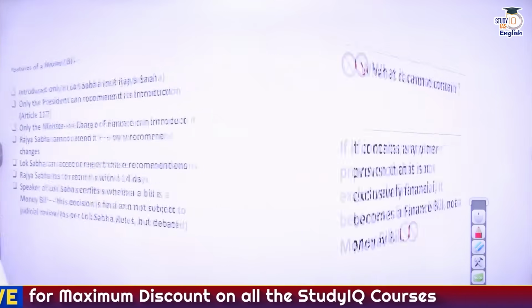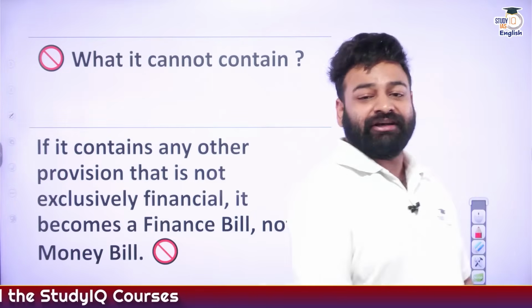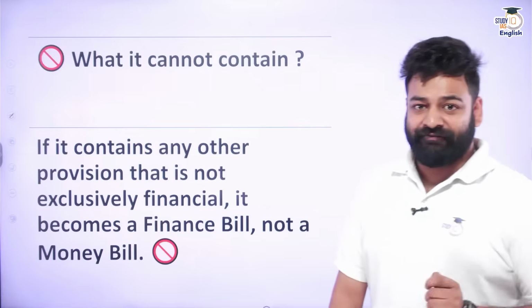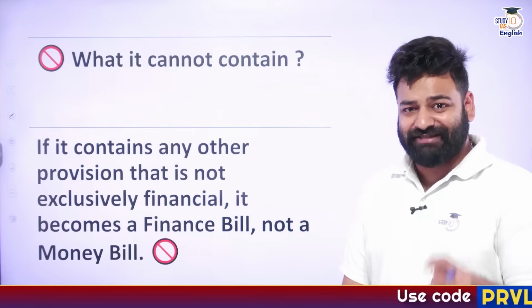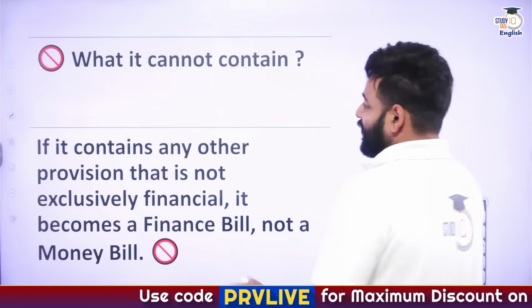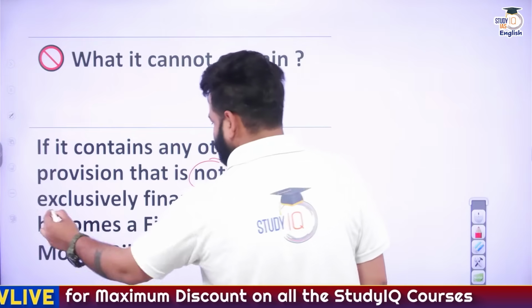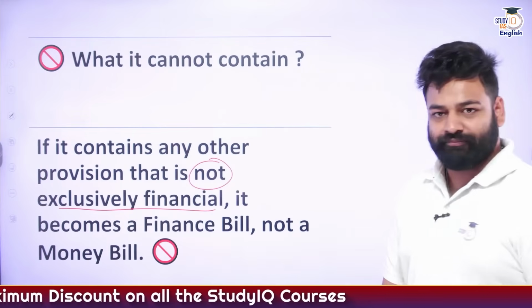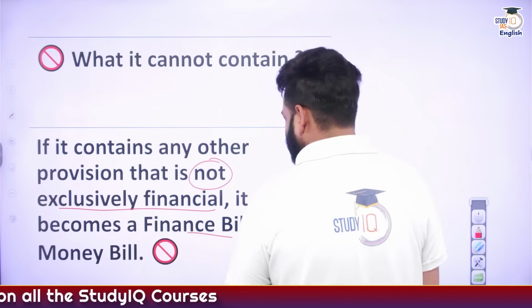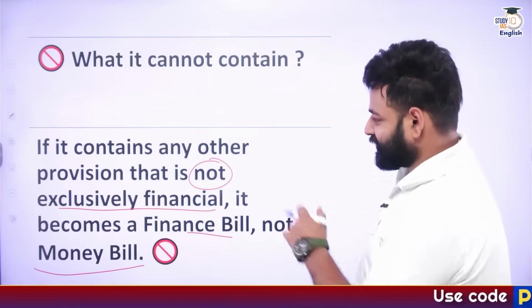So features of money bill. Now, one thing that is to be noted: what it cannot contain. If it needs to be called just a money bill, what it cannot contain. So if it contains any other provisions that are not exclusively financial, it becomes a finance bill, not a money bill. Now a grave confusion with this statement, right?